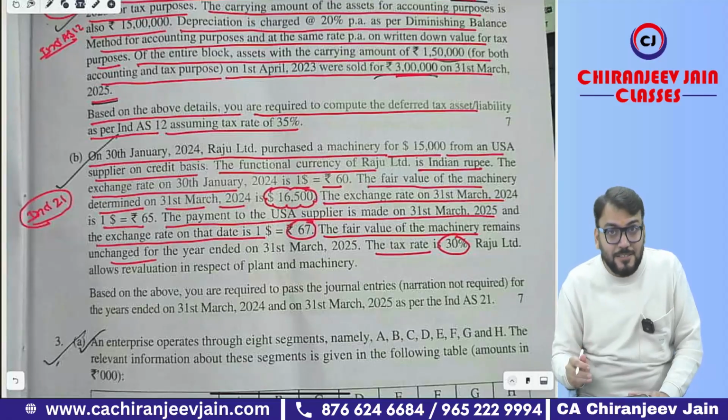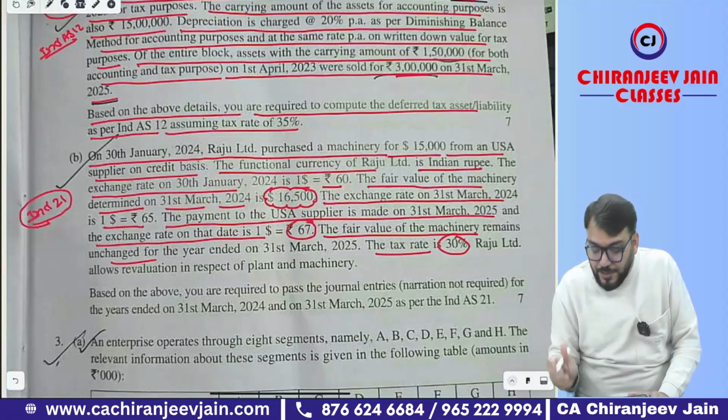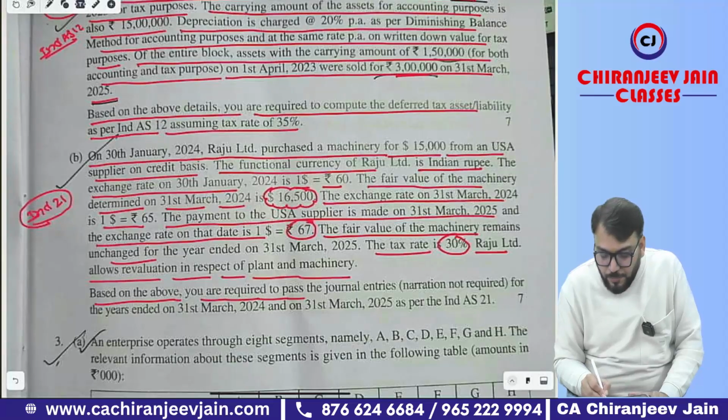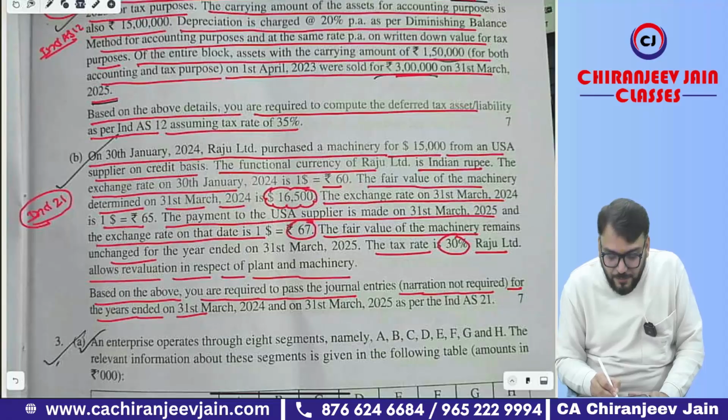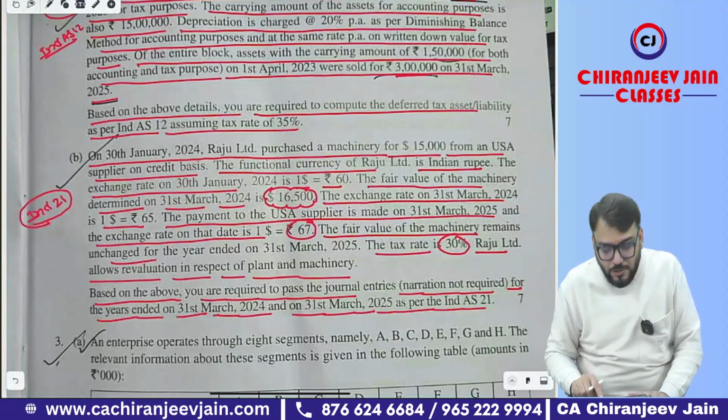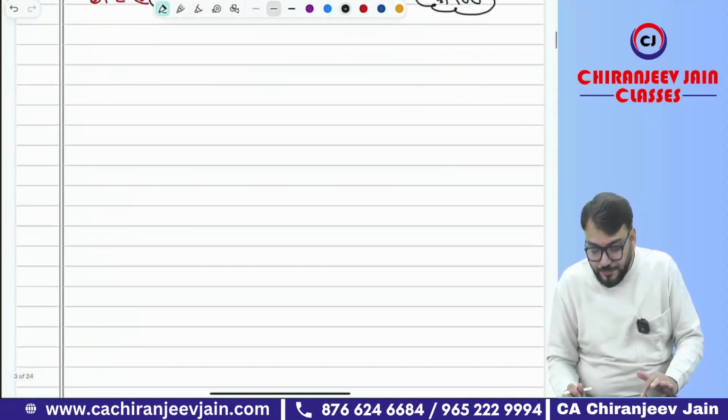Now whenever a tax rate is given, once again we should think about deferred tax. Raju Limited allows revaluation in respect of plant and machinery. Based on the above, you are required to pass journal entries. Narration not required. For the year ended 31st March 2024 and 31st March 2025 as per Ind AS 21. Good question. Let us come to the solution.